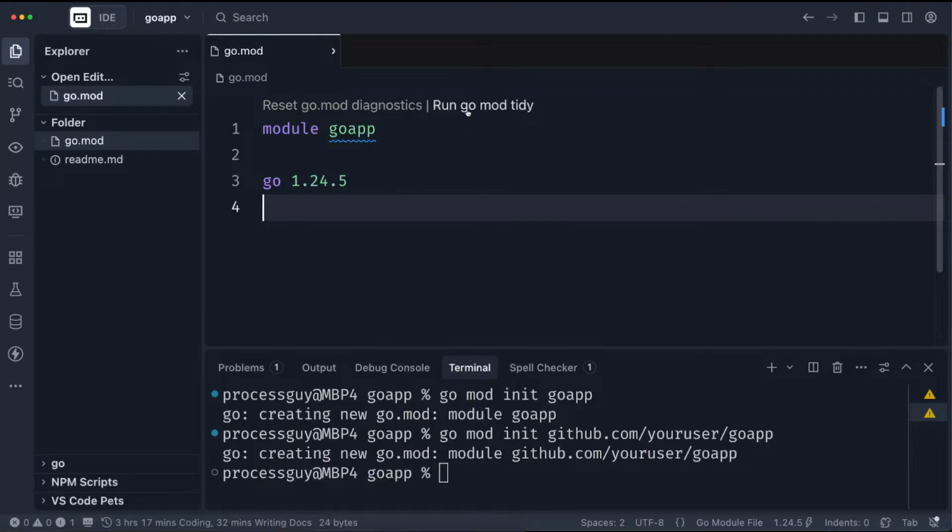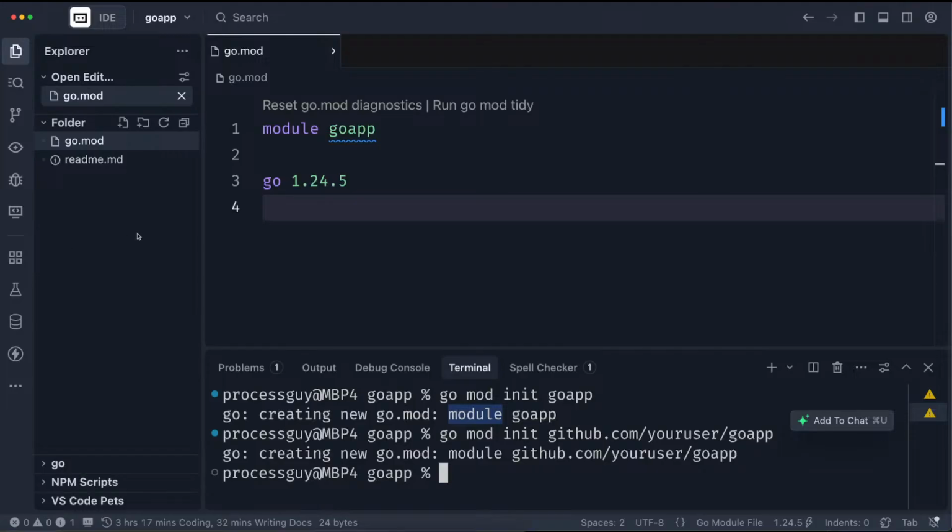You can do go mod tidy, and you can do go mod diagnostics, which is supposed to be used to check what is wrong with your module or package. I don't know why they didn't call it package. Why did they just call it module? Okay, they wanted to do their own thing, but I think package would have been nice. Then run go mod tidy. Tidy just cleans things up. You will see us using them in the future.